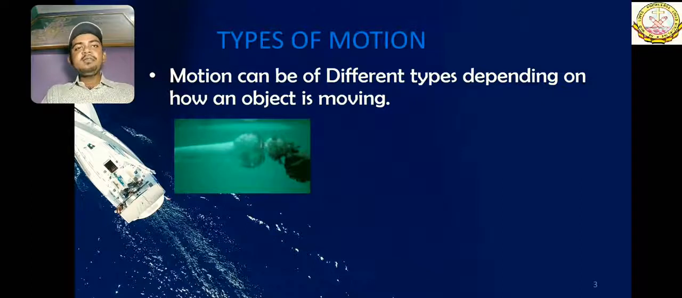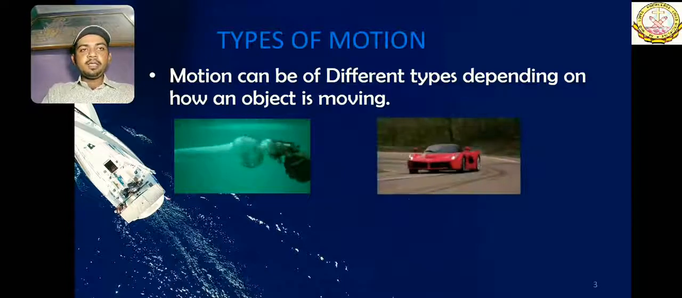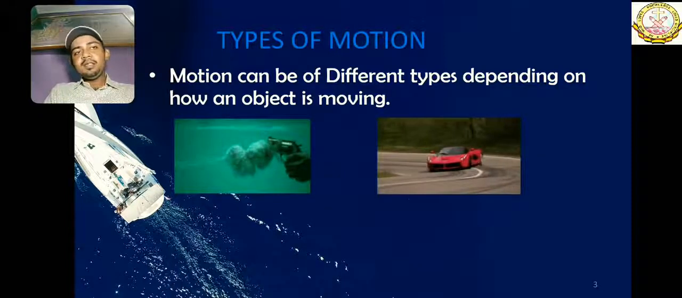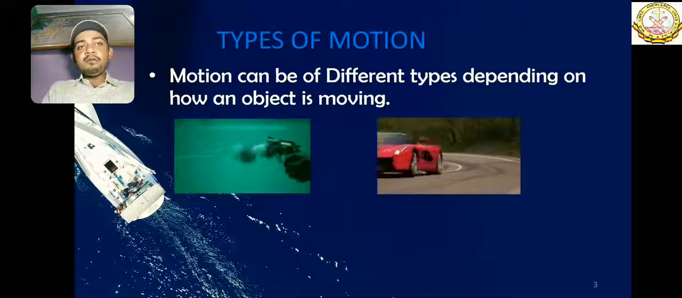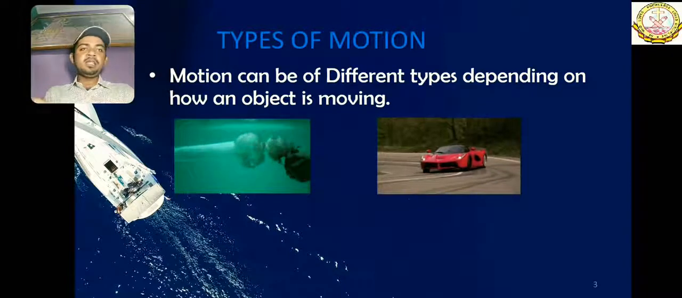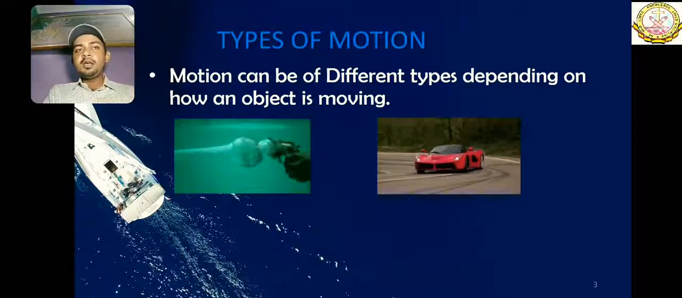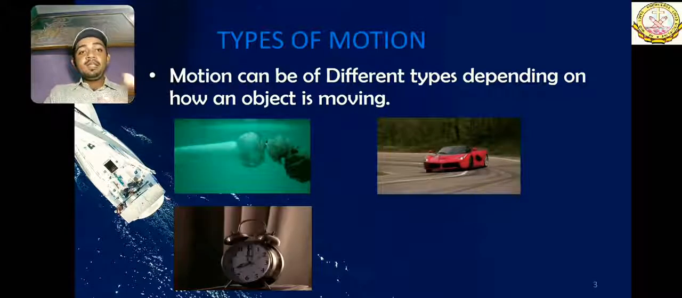Let's see a few more types of motions. Here we can see this car is taking a sharp turn on a road. This is also a type of motion. Taking a turn is also a motion. Going in a straight line is also a motion. A very beautiful car, I guess it is a Ferrari.